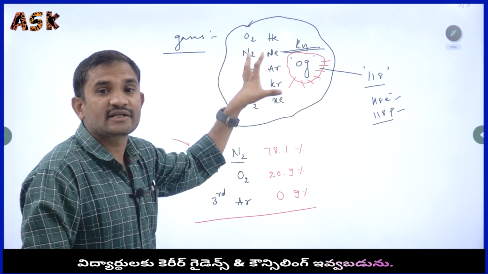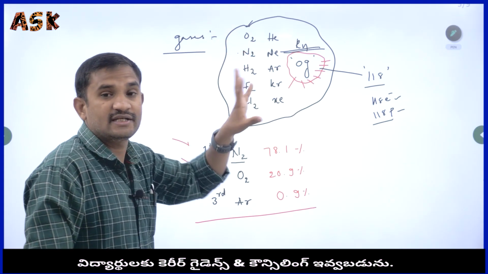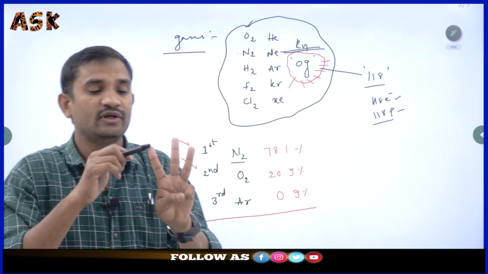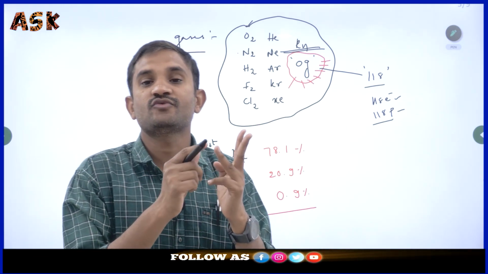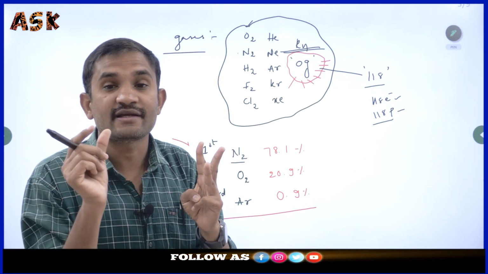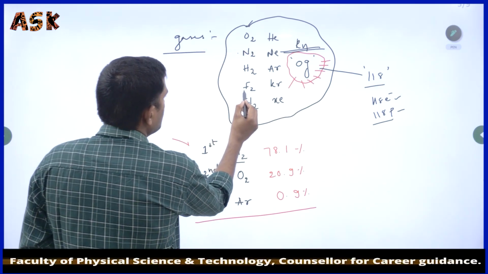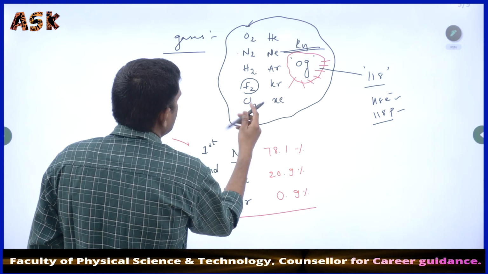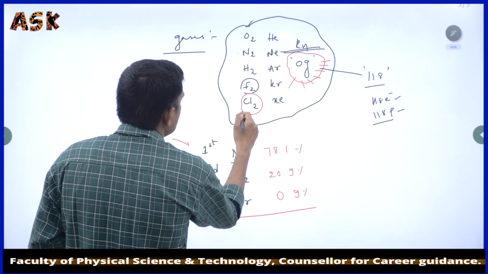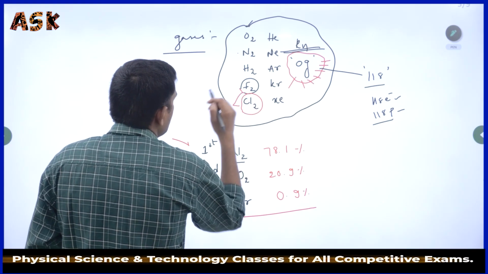These are the best examples for the gas state. Matter exists in three states: solid, liquid and gas. Just now we got the examples for the gases. These are the gases you have to keep in mind. Most people don't know that fluorine and chlorine are also present in gas form only.